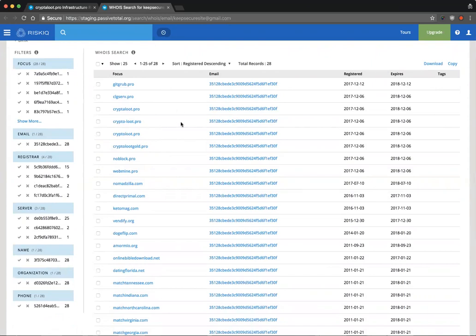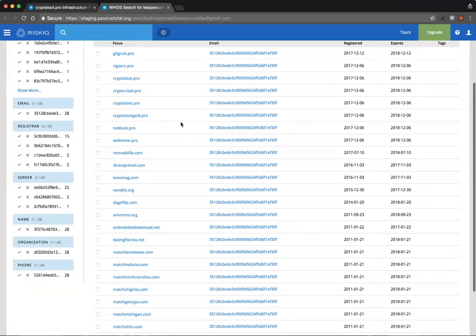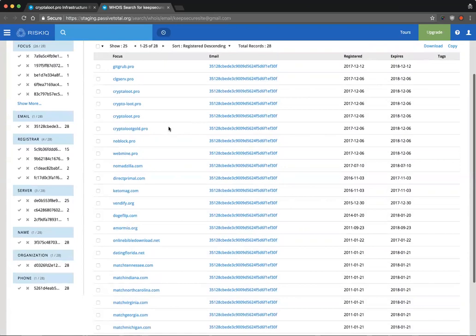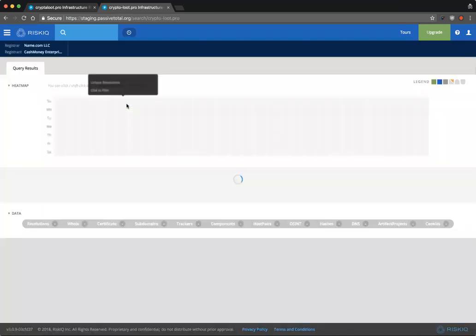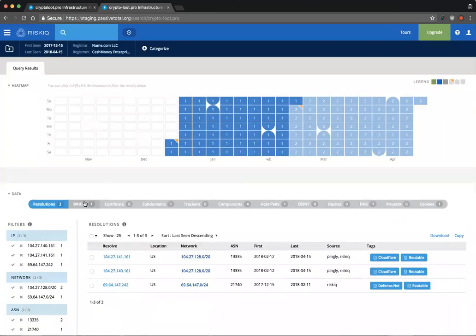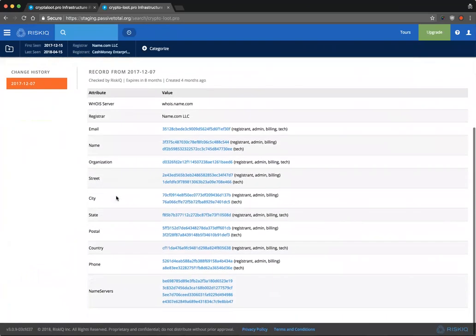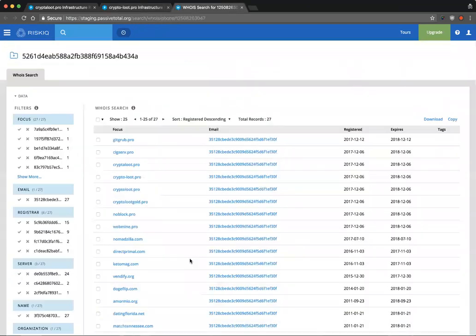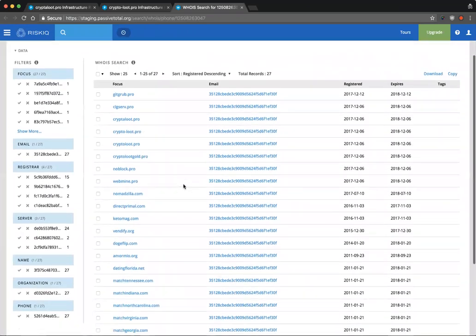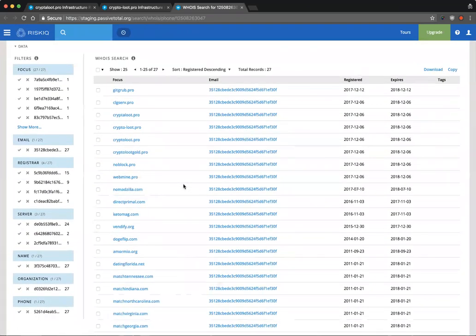And so the reality is we're still able to make connections. We can see that there's 28 other websites that have been registered by this user. Many of them look exactly similar to the initial query we ran. If we go back and let's say we do a query on crypto-loot.pro, we can again go back to the WHOIS record, and right away we're not able to get a lot of value. But again, if we pivot on one of these values, let's say the phone number, we can see here that there's actually 27 records, so one less than the email address and what we did before.